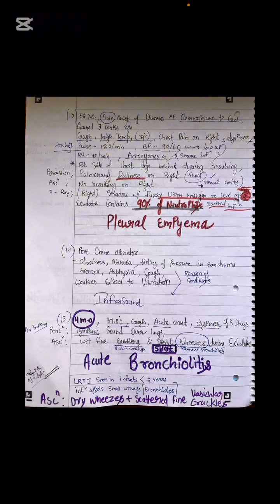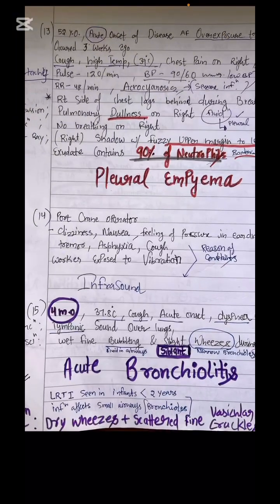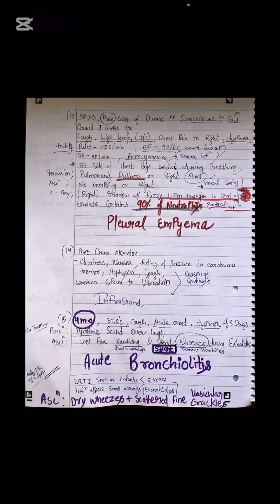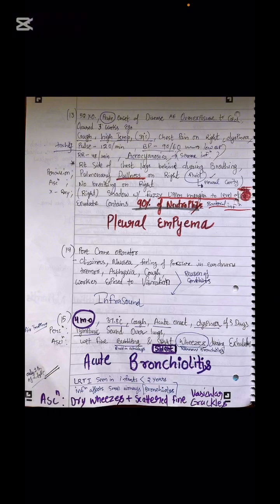Next is acute bronchiolitis. Let's see the hallmark findings in bronchiolitis. My friends and I were marking it incorrect a lot of times. First of all, it's a lower respiratory tract infection, which will be seen in infants first of all. I'm covering two types of questions here. So lower respiratory tract infection is seen in infants under 2 years.